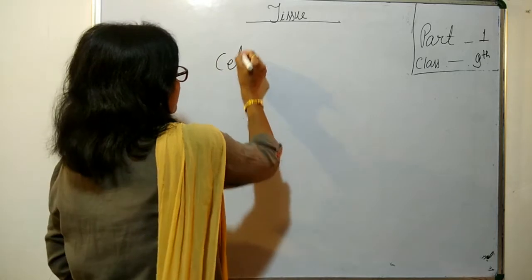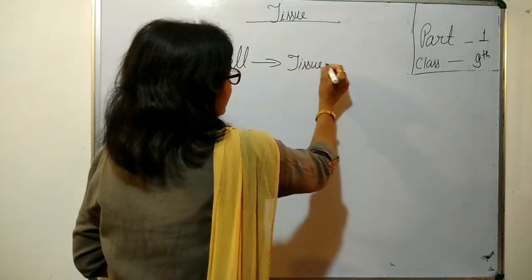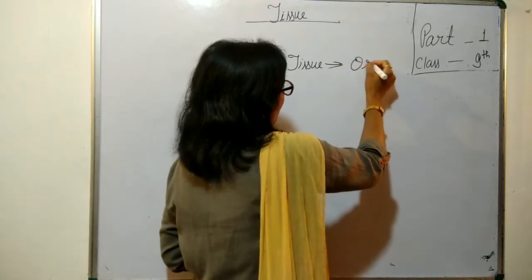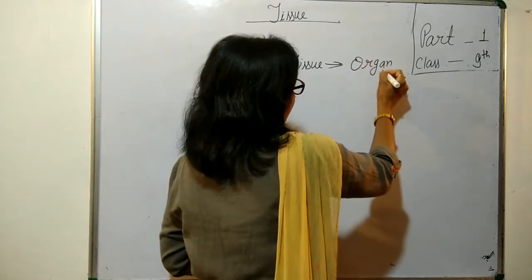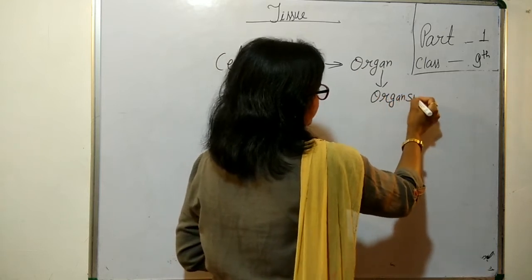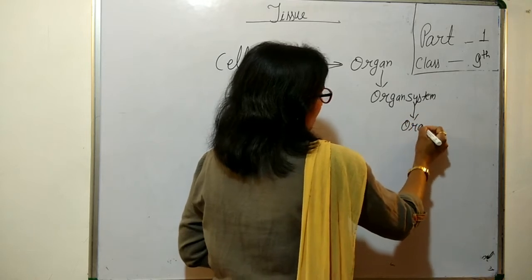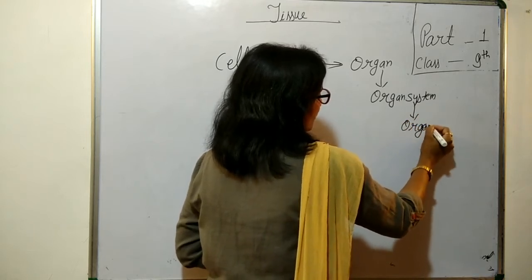A group of cells will form the tissue, then a group of tissues will form the organ, then a group of organs will form the organ system, and finally the organism. What is the motto of all this?